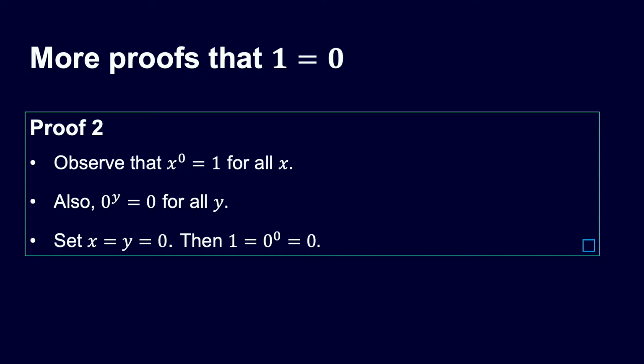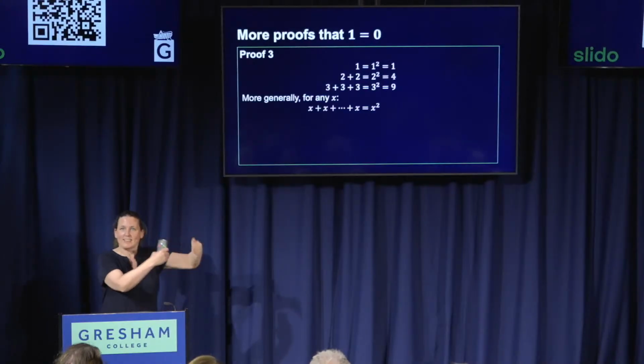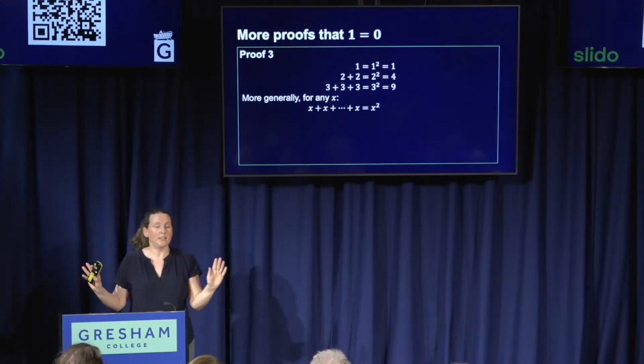Easy. Just in case you're still not convinced, I'm going to bring calculus into it, because calculus can do anything. This is the only glimpse of calculus in this talk, but it's a good one. This isn't calculus yet, but I'm just showing you here what we mean by something squared, which we all know. So 2 squared is 2 plus 2, 2 lots of 2. 3 squared is 3 plus 3 plus 3. 4 squared would be 4 lots of 4. So in general, for any number x, x squared is just x plus x plus x plus x, x times.